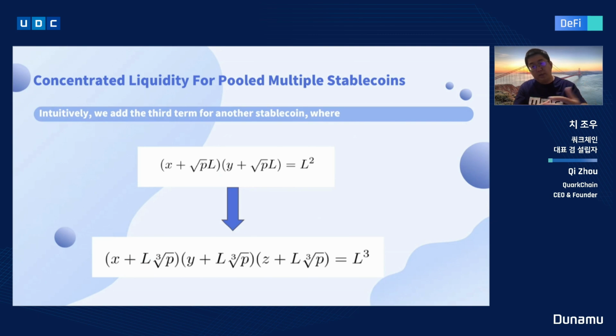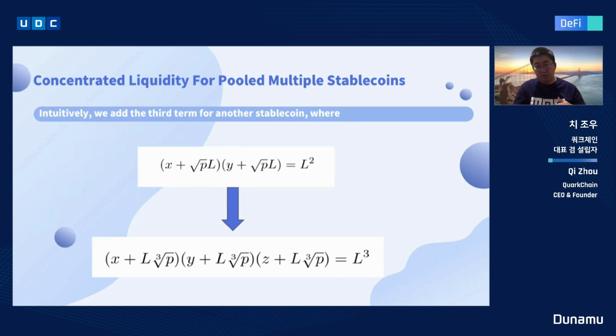The extension we are making is adding a third term, Z, representing the amount of tokens of the third stablecoin. There are also some differences.